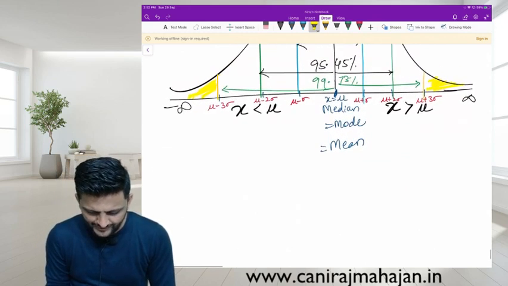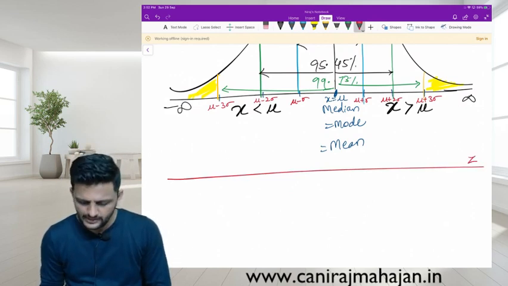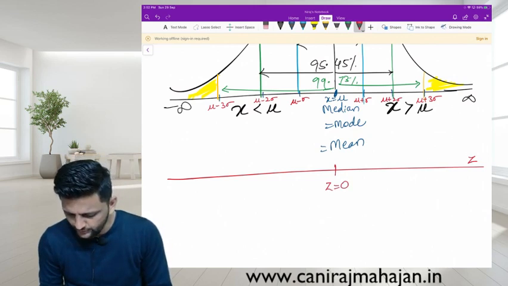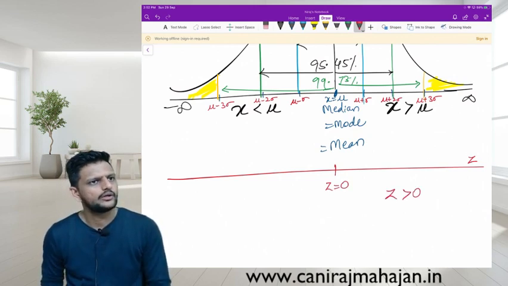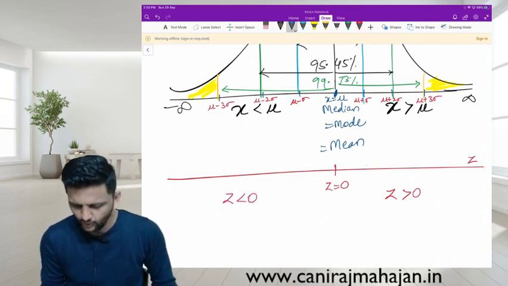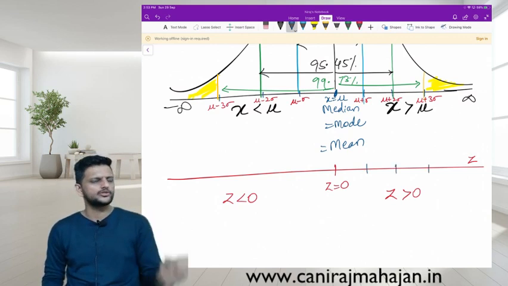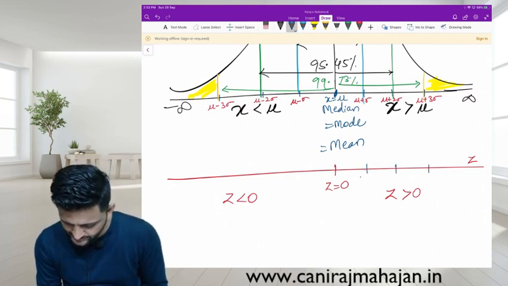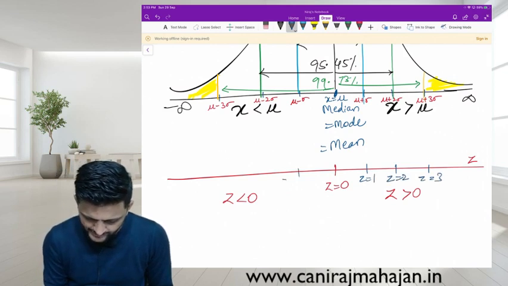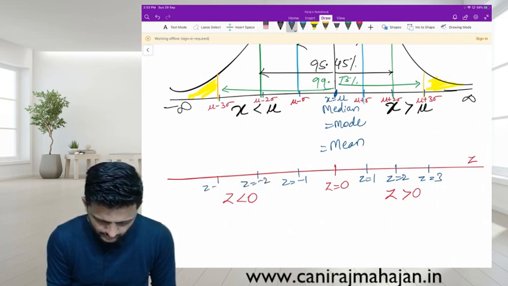For every value of X, there is a value of Z. At mu, Z equals 0. Entirely on the right hand side, Z is greater than 0, and on the left hand side Z is less than 0. And luckily, or you can say actually by calculation, at mu plus sigma, mu plus 2 sigma and mu plus 3 sigma, Z is 1, 2, 3. Similarly your Z is minus 1, minus 2, minus 3.